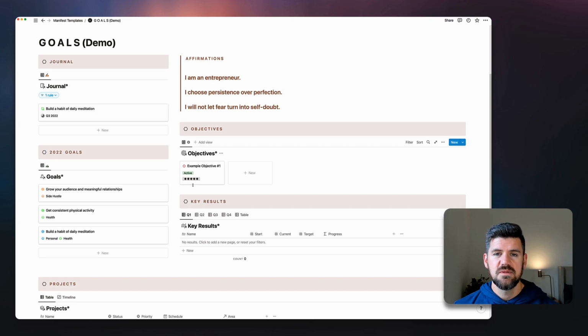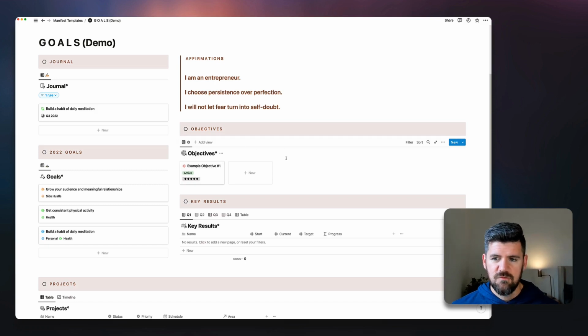We want these to be more qualitative because we have those key results to really get into detail in terms of numbers and metrics that you're going to use to visualize your progress and define how you're doing toward that objective.